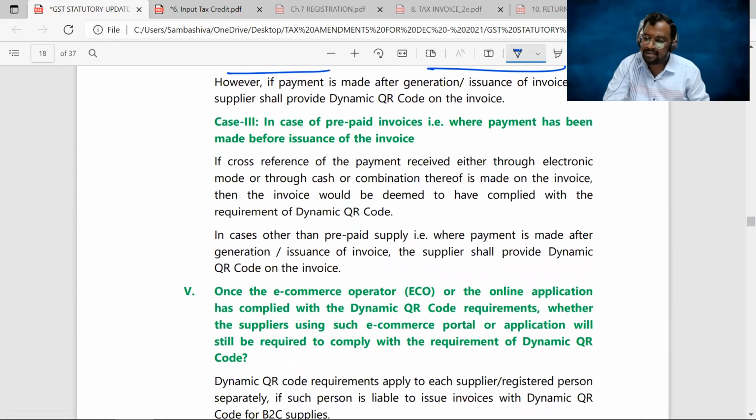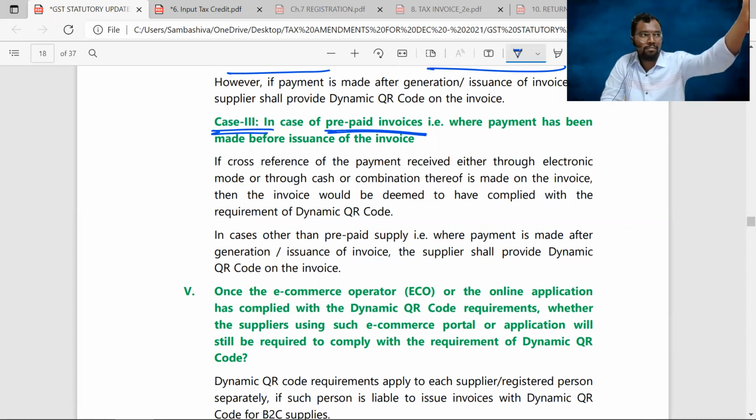Next, case 3. In case of prepaid invoices, suppose that I purchased a mobile phone through Amazon, and I made the payment instantly. I have not opted for COD, cash on delivery. I have made the payment instantly. That means the invoice will be generated, no? As and when you make the payment, prepaid invoices.